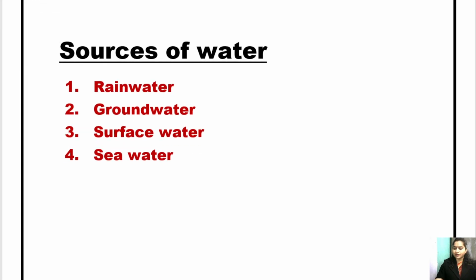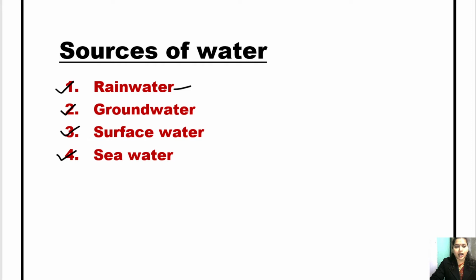So children, we basically have four sources of water. What are the four sources of water? First is rainfall, second is groundwater, third is surface water, and then we have seawater. Okay, so I'll first explain what all these things are and then we'll discuss further.